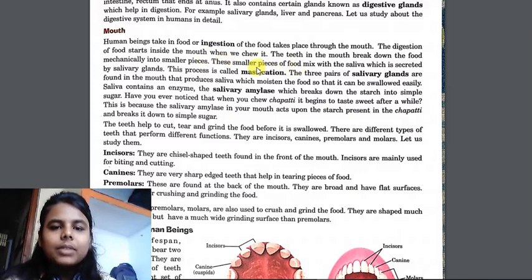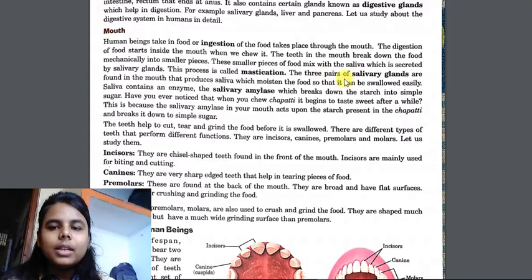There are two types of digestion that occur in the mouth. That is physical digestion. That means the big pieces of food are broken down into smaller pieces which mix with saliva secreted by the salivary glands. This process is called mastication. That means chewing the food, converting it into smaller pieces, and when these smaller pieces get mixed with saliva, this process is known as mastication.